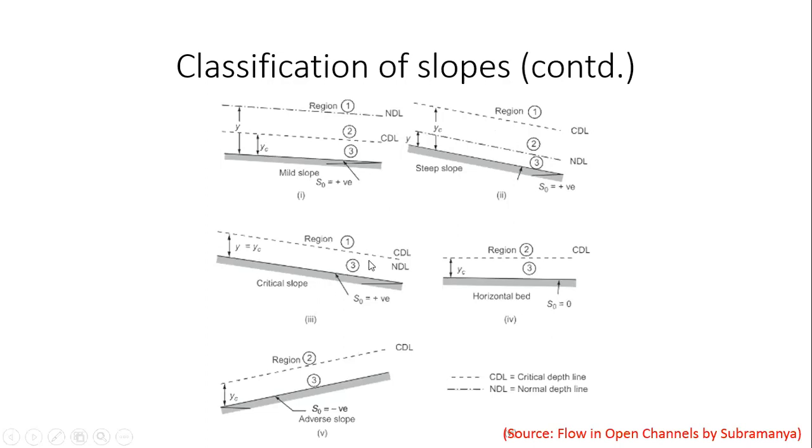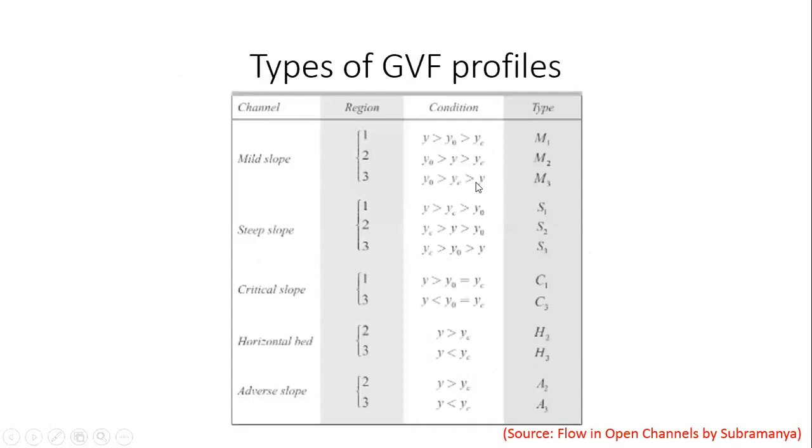Similarly, in these circumstances, depending on which region it falls under, it will be called M1, M2, M3, or S1, S2, S3, C1 or C3, C2 doesn't exist, or H2, H3, or A2, A3. So here again, there's a table available from Professor Subramania's book. I've just included that table over here. It lists all the different types of slopes possible and the different types of flow profiles possible. So here I have all the slopes listed and all the regions.